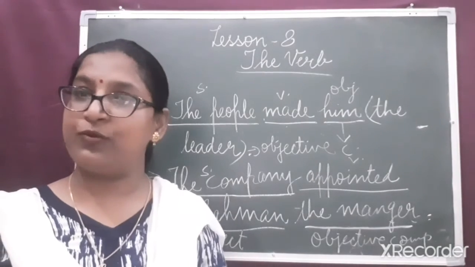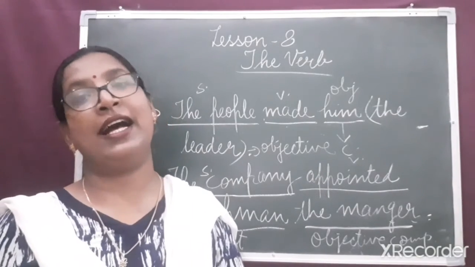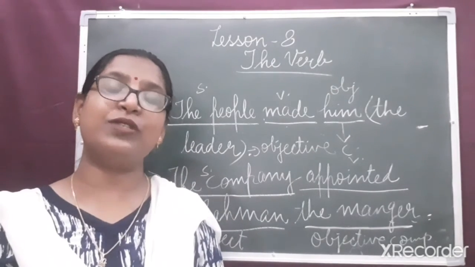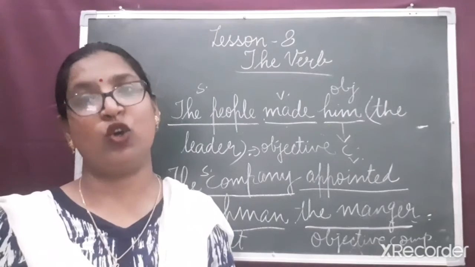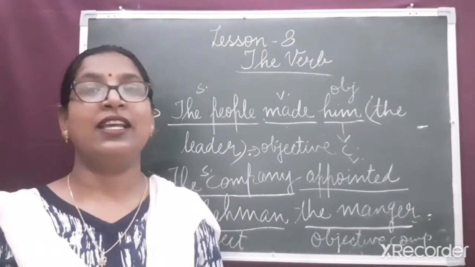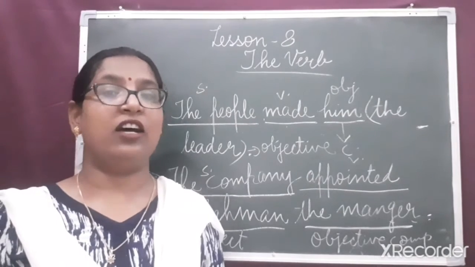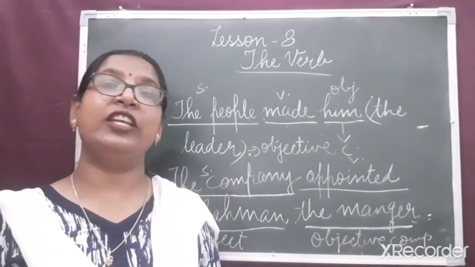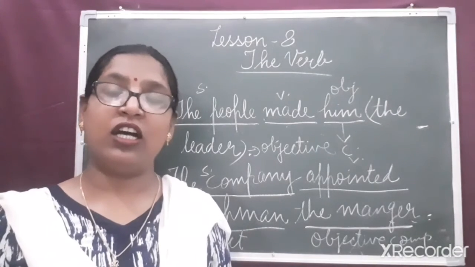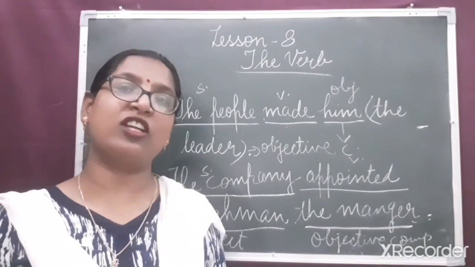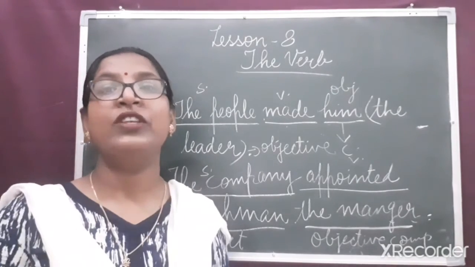The types of verbs we studied: transitive verb and intransitive verb. Transitive verbs are the verbs which have an object. Objects complete the meaning of the sentence. And the process we studied, first of all we should find out the subject, then we should know what is the verb, then we should find out the answer of what or whom soon after the verb, and then we should compare our answers with the subject.